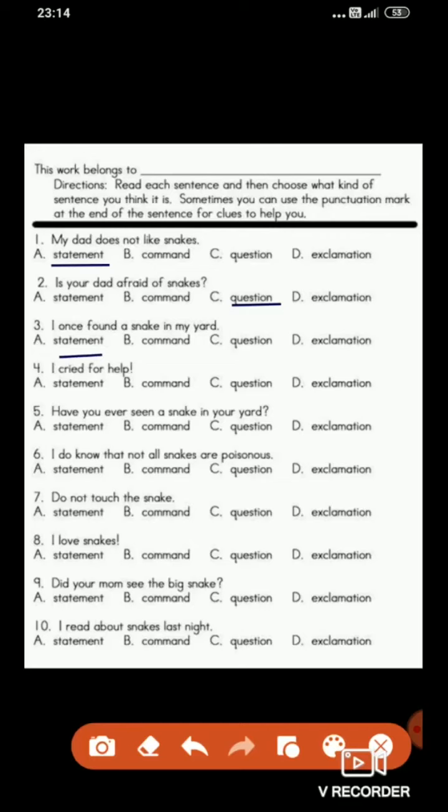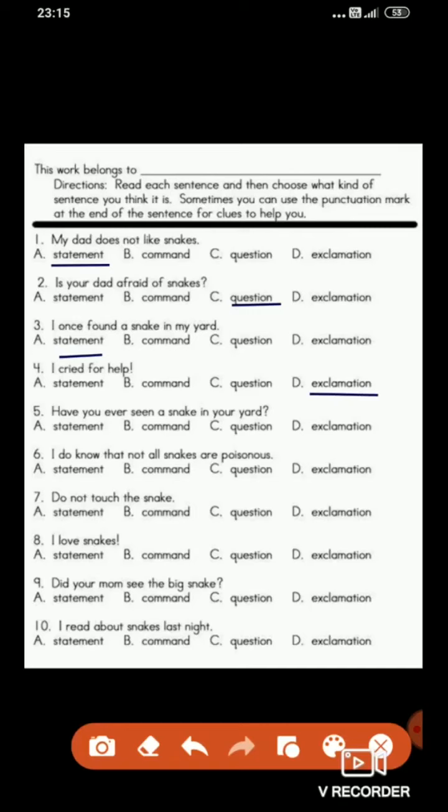Next, fourth one: I cried for help! At the end, an exclamation mark is put. So which kind of sentence could this be? Very good. This is an exclamation because it ends with an exclamation mark, and also strong emotion is expressed here.